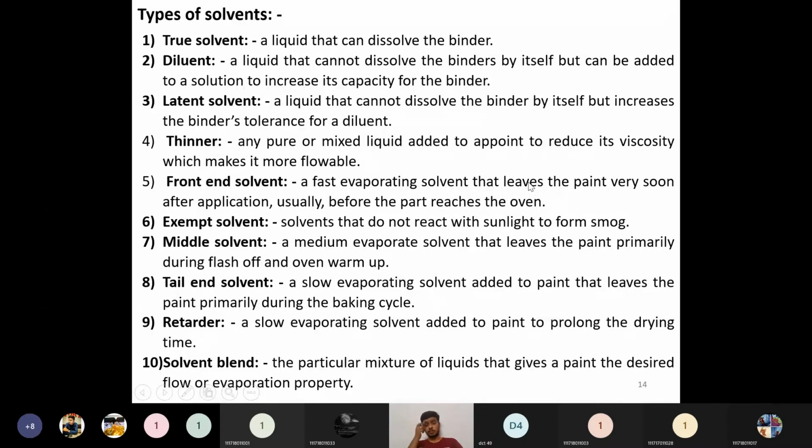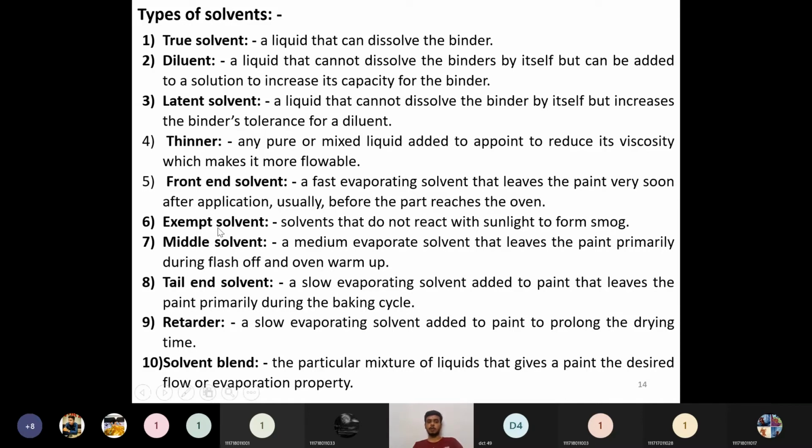So in the curing process, what happens? Any part which has to be dried quickly, we have to send to a suitable oven or some drying medium. Before sending it to that medium, if you add a front end solvent, that solvent has a fast evaporating capacity. Before the part goes to the oven or drying mechanism, it will be dried immediately after application of the paint. That type of solvent is called a front end solvent. Its evaporation capacity is very high, so the paint will have a quick drying mechanism.